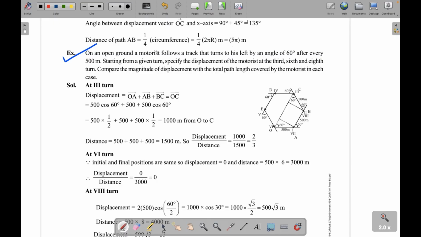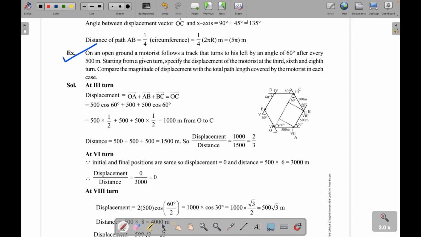On an open ground, a motorist follows a track that turns to his left by an angle of 60 degrees after every 500 meters. Starting from a given turn, specify the displacement of the motorist at the third, sixth, and eighth turn. Compare the magnitude of displacement with the total path length covered by the motorist in each case. So what is this question saying?